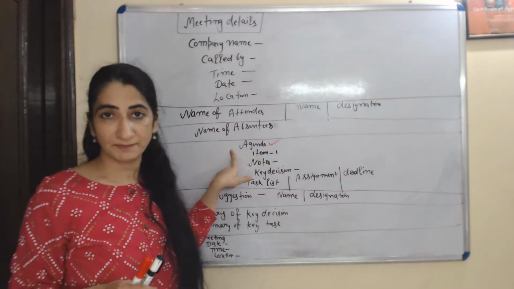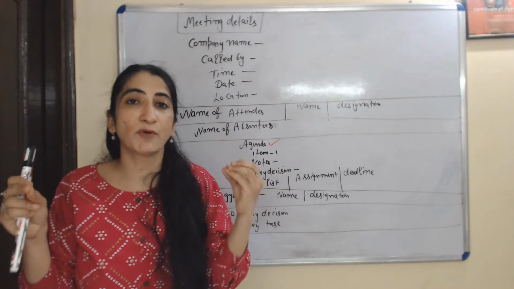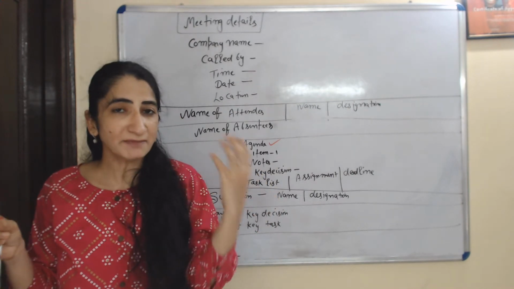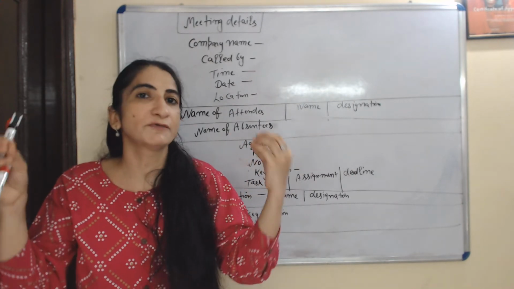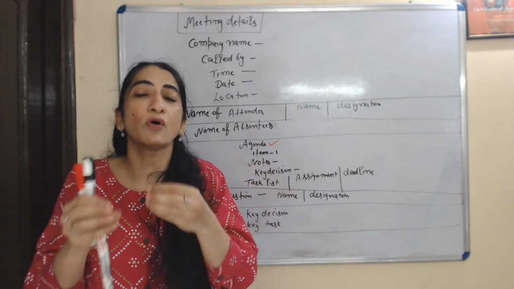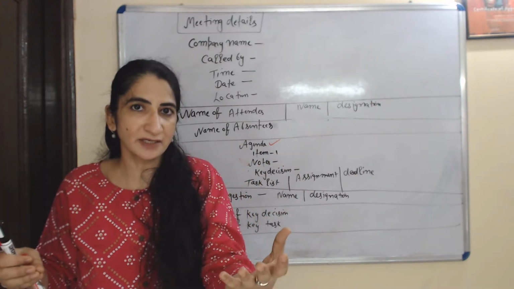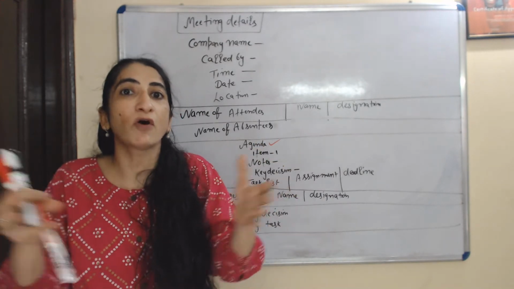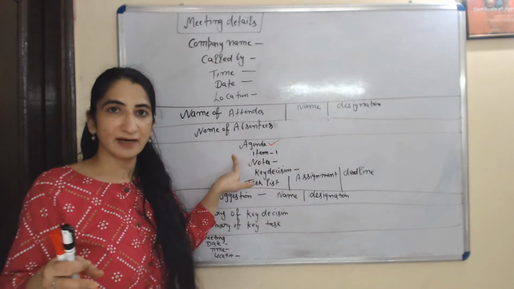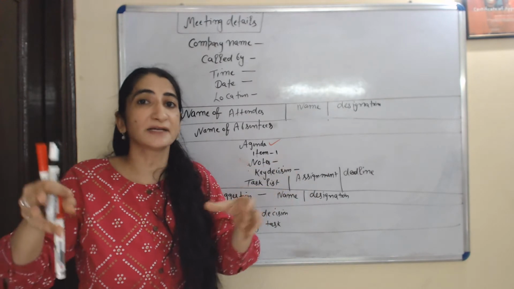Then agenda. Agenda is the most important thing. Agenda means the main purpose of your meeting. Why you called the meeting, what you discussed during the meeting, what was your main purpose of calling the meeting. This is your agenda.